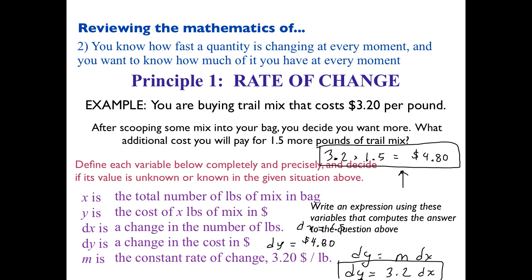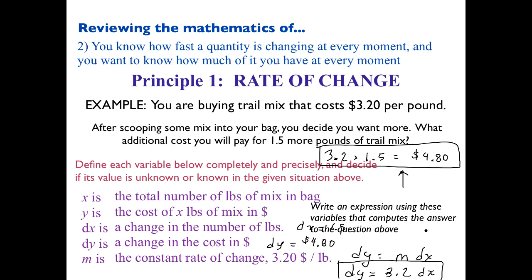So what does $3.2 per pound mean? What's the meaning of that value? For every pound that you have, you're going to pay $3.2. Agree with that?